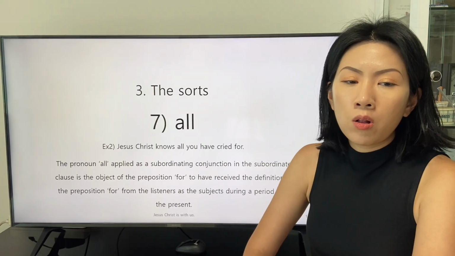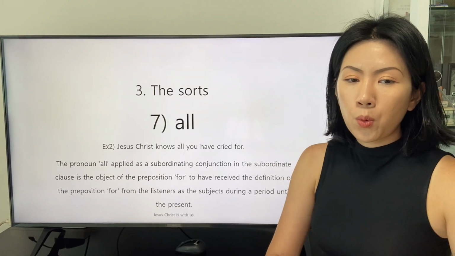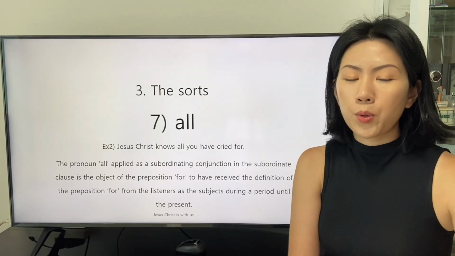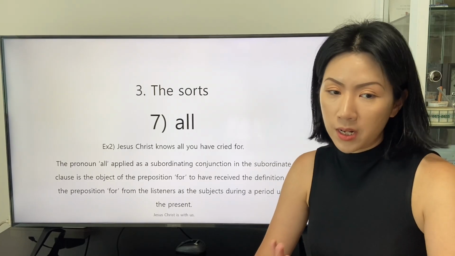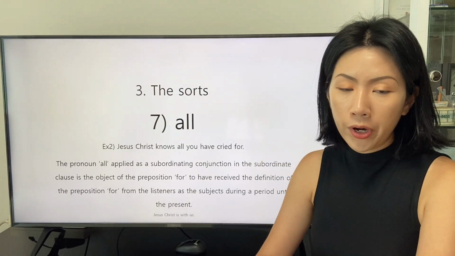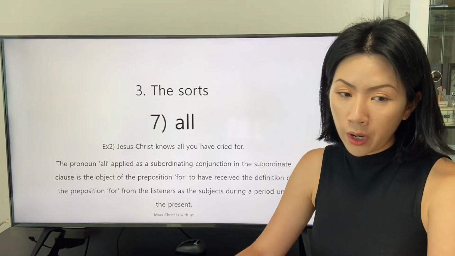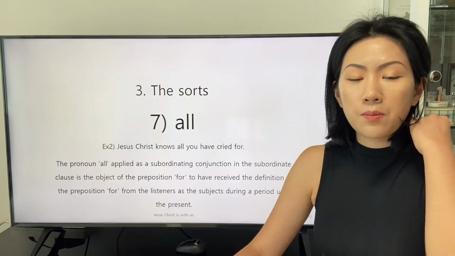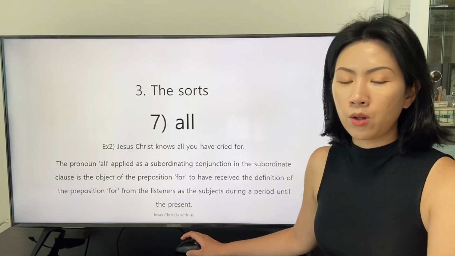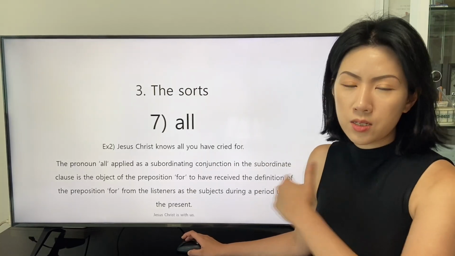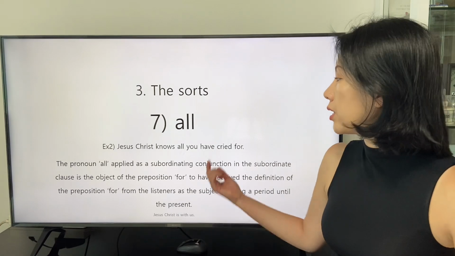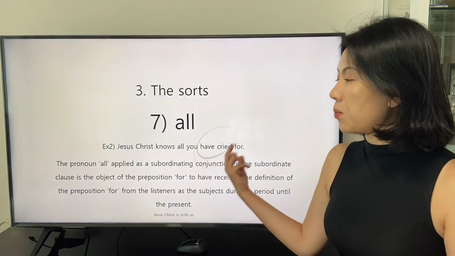The pronoun all applied as a subordinating conjunction in the subordinate clause is the object of the preposition for, to have received the definition of the preposition for from the listeners as the subject during a period until the present. It is the explanation for the perfect tense in the subordinate clause.